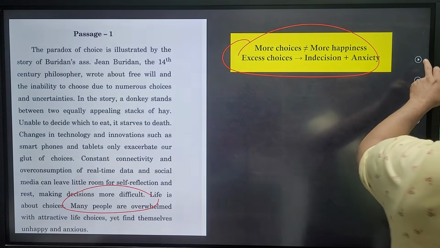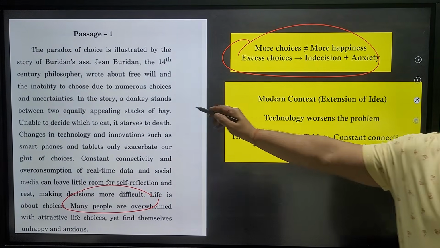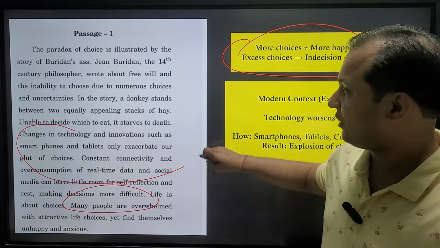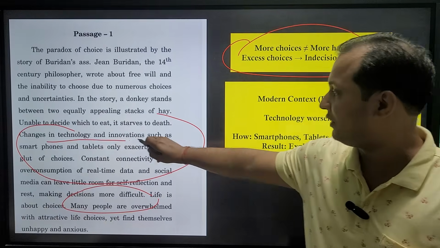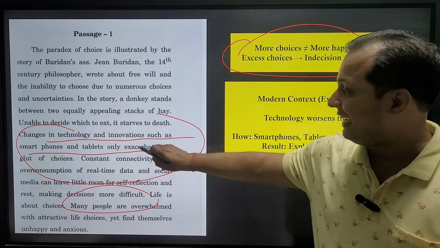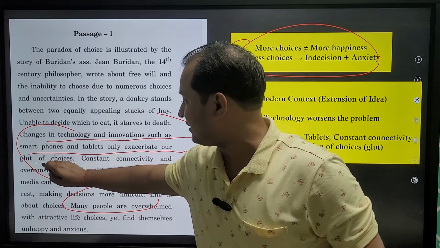Okay, next, they have given some examples. Here you can see they have given an example of how changes in technology and innovation, such as smartphones and tablets, only exacerbate our glut of choices.